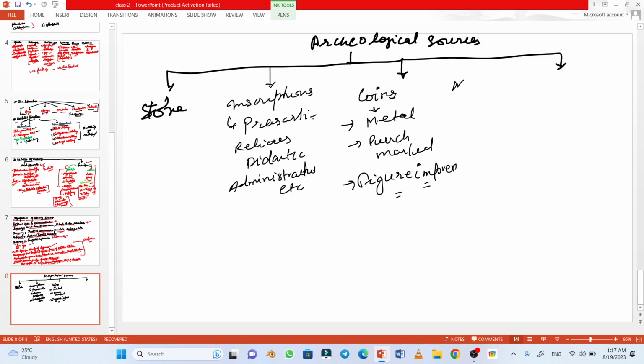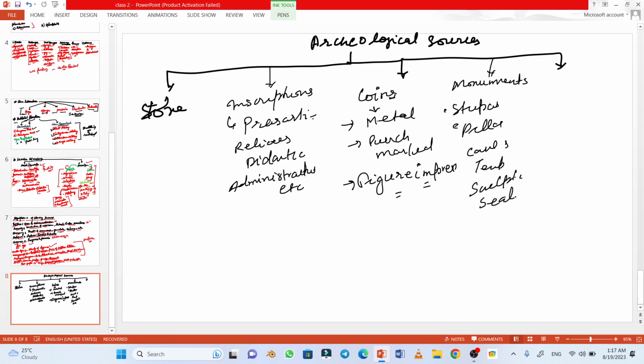The others are monuments. Under the monuments, we can cover stupas, pillars, caves, temples, sculpture, seals, amulets, etc. Under the pottery, we also see that pottery played an important role and gave important information about the time period.